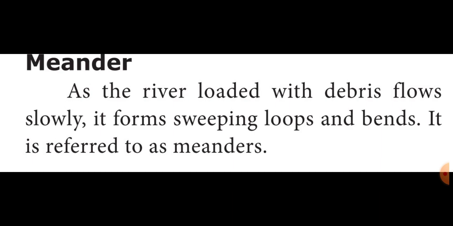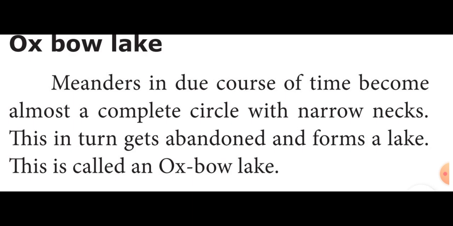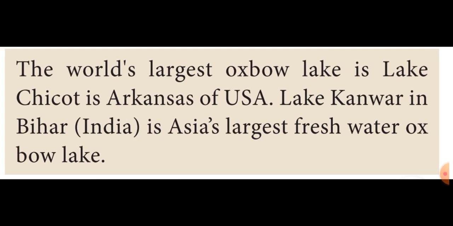Then we learned about the meander. As the river loaded with debris flows slowly, it forms loops and bends, referred to as meanders. The last one is the Oxbow Lake. In due course of time, the meander becomes almost a complete circle with a narrow neck. This is called an Oxbow Lake. Students, which is the largest Oxbow Lake in the world?